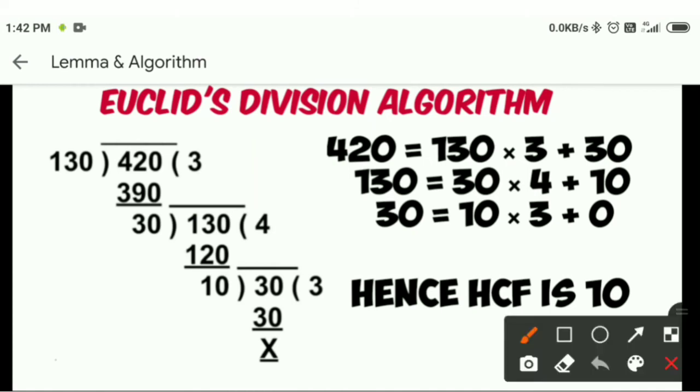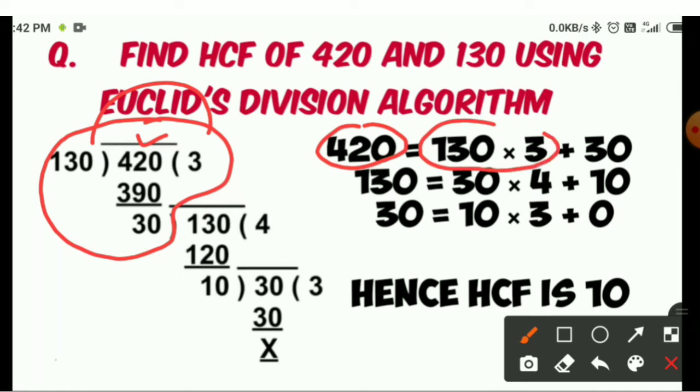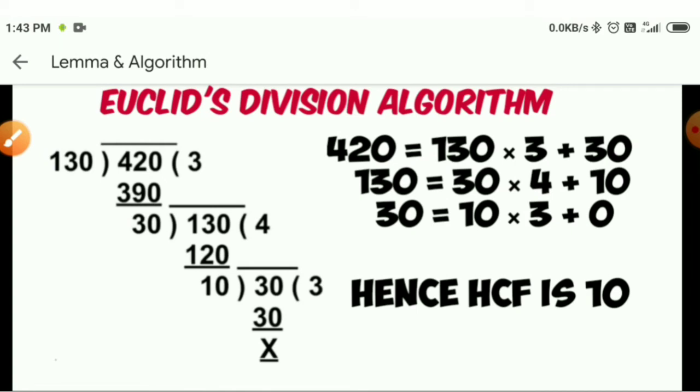In the first step, by using Euclid's division lemma, you will write 420 equals 130 multiplied by 3 plus remainder 30. Because the remainder is not equal to 0, you have to repeat this step.